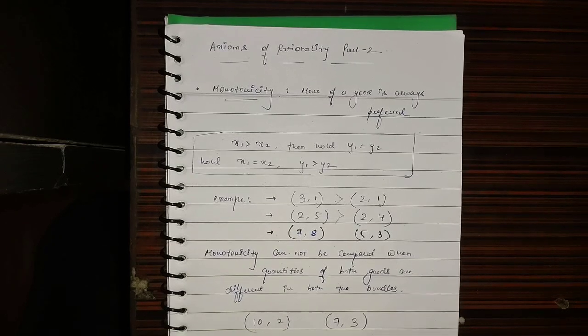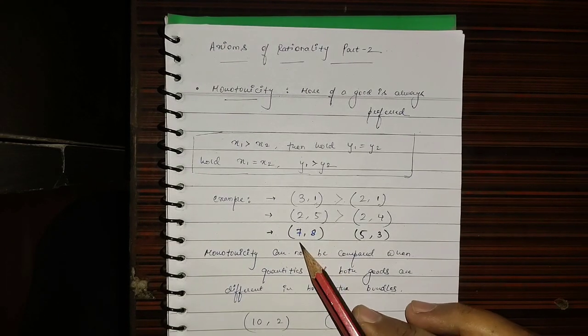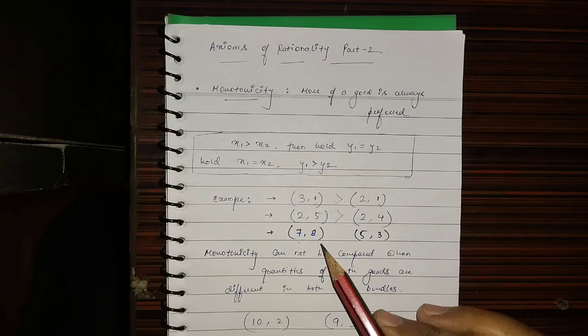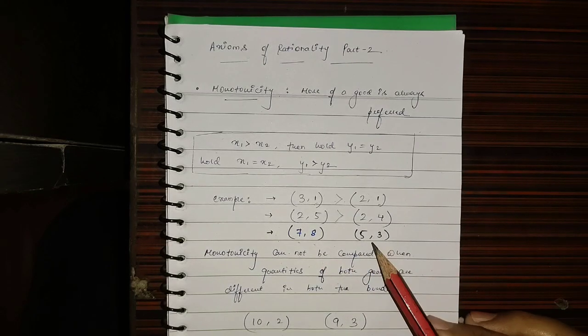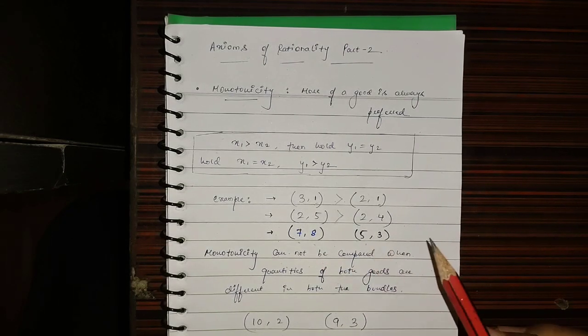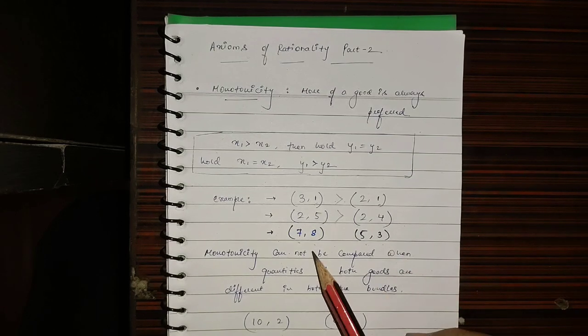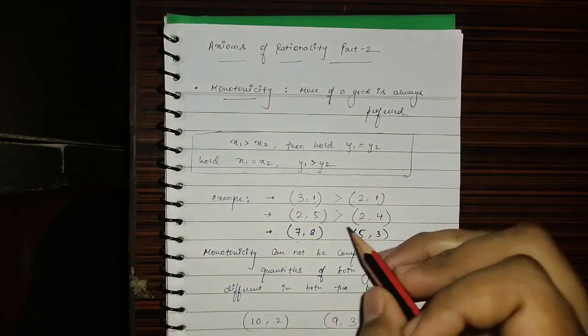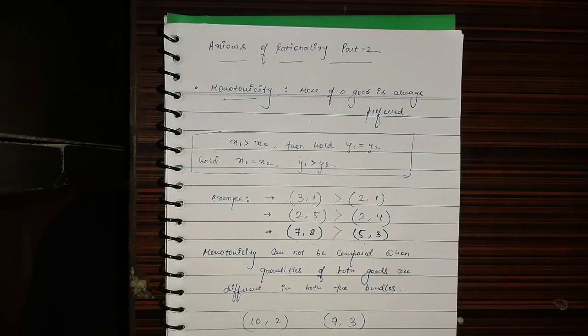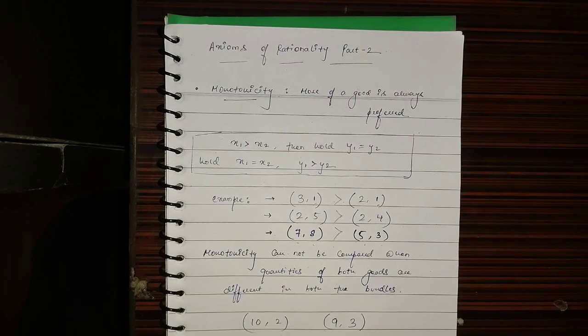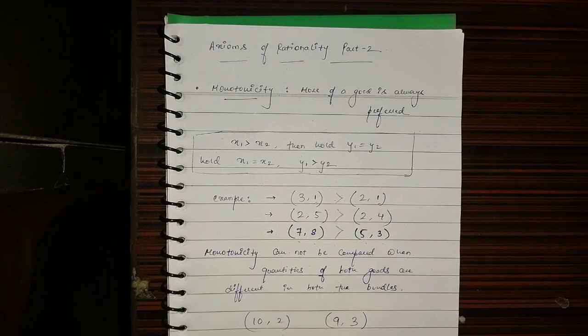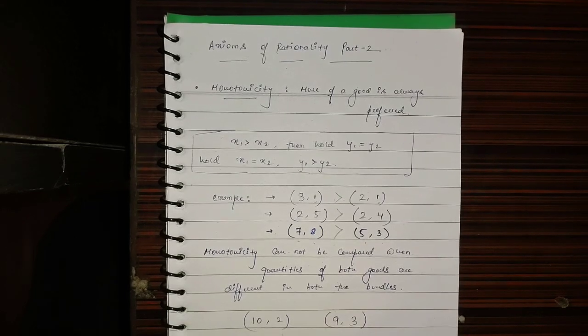In this bundle, x is 7 and y is 8, whereas in the other bundle x is 5 and y is 3, meaning this bundle offers more of both goods. So it's obvious that we will prefer this one, since monotonicity says more is always preferred. You can just remember monotonicity as: more is always preferred. This is the idea of monotonicity.